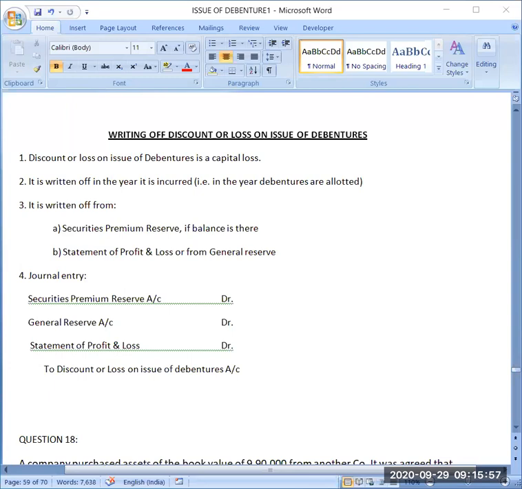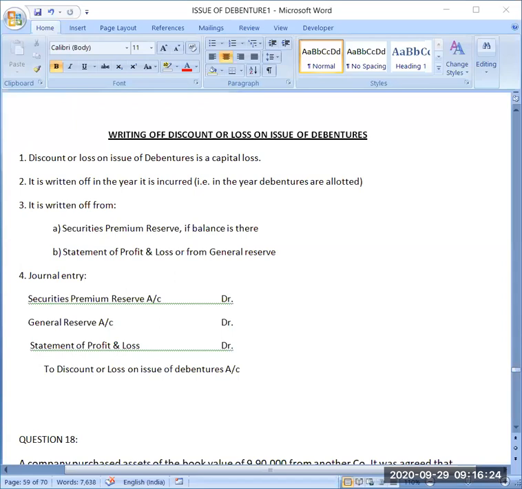It is incurred when you are issuing debentures, when you are actually allotting the debentures. So the year in which you have allotted the debentures, in that particular year you will be writing off the discount on debentures or loss on issue of debentures. Now, from where will you be writing it off?